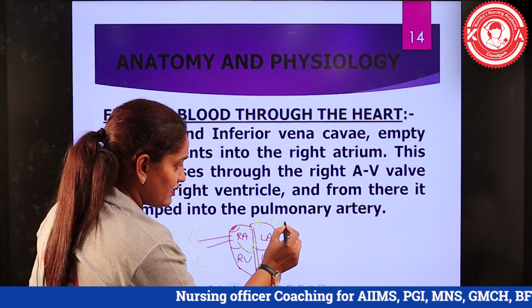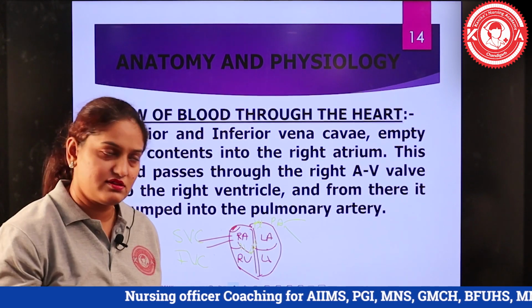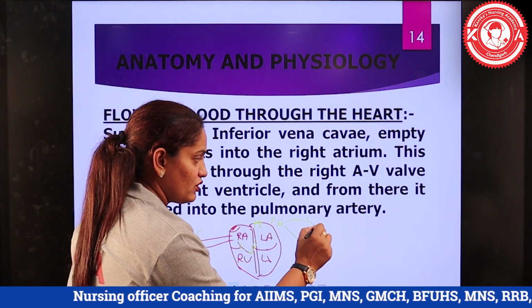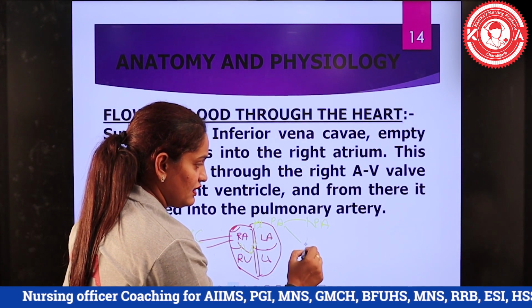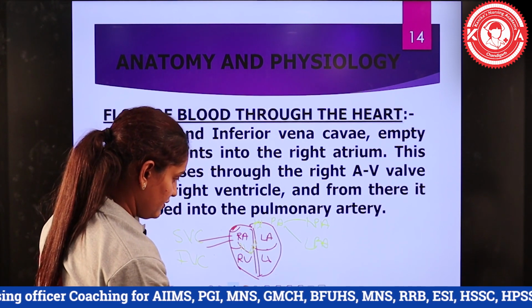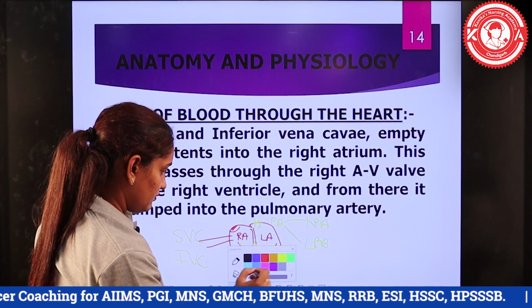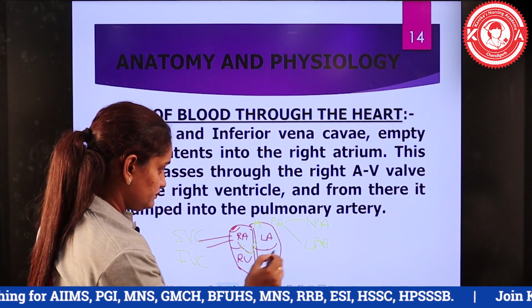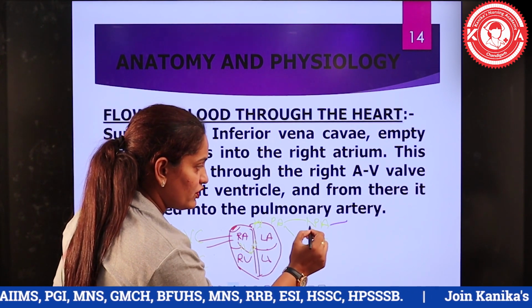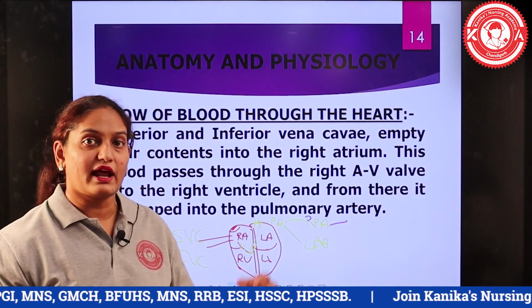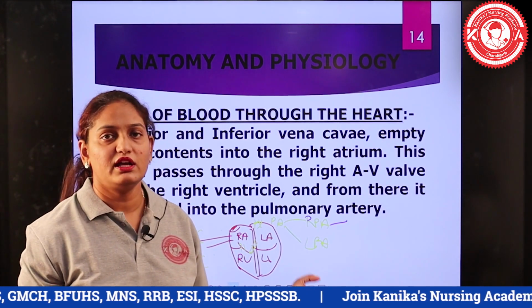Then the pulmonary artery divides into two branches: the right pulmonary artery, which takes the blood to the right lung, and the left pulmonary artery, which takes the blood to the left lung.